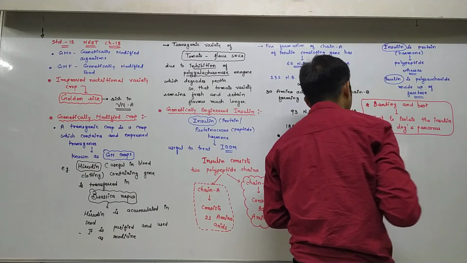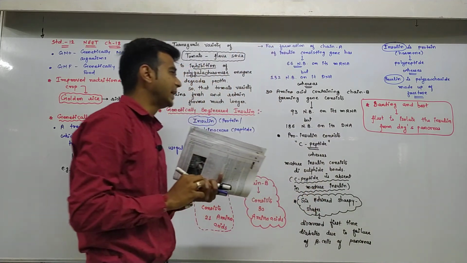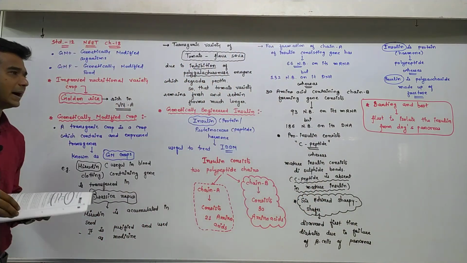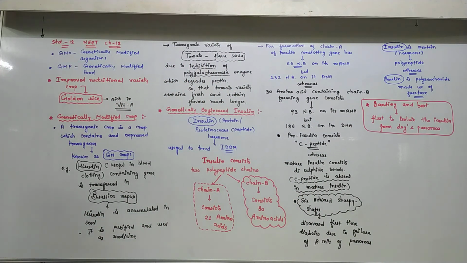Banting and Best are the first scientists to isolate insulin from a dog's pancreas. So this is about genetically engineered insulin, and the remaining thing is given in the textbook.